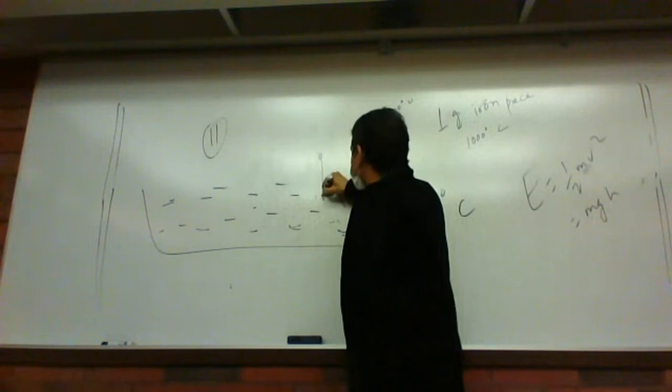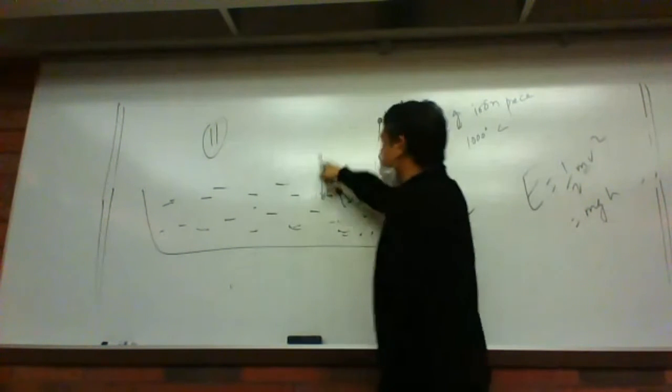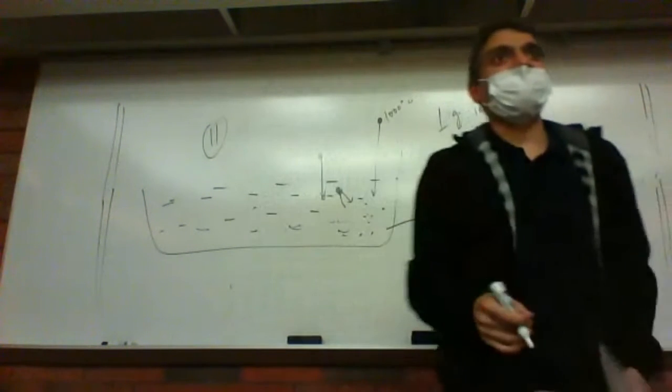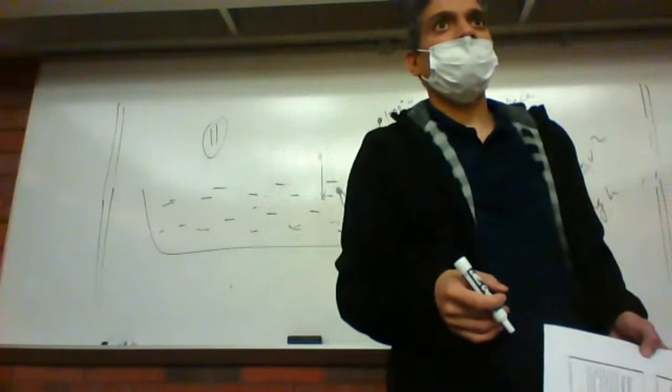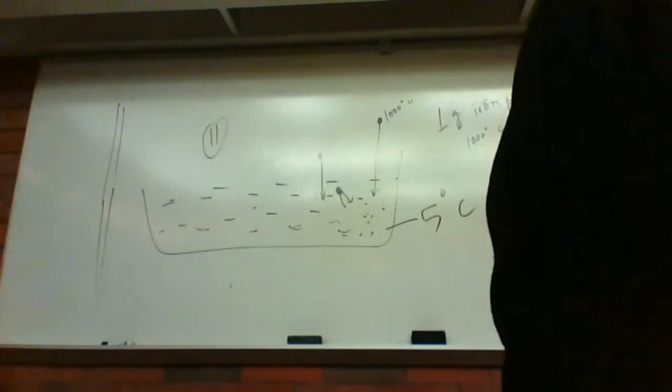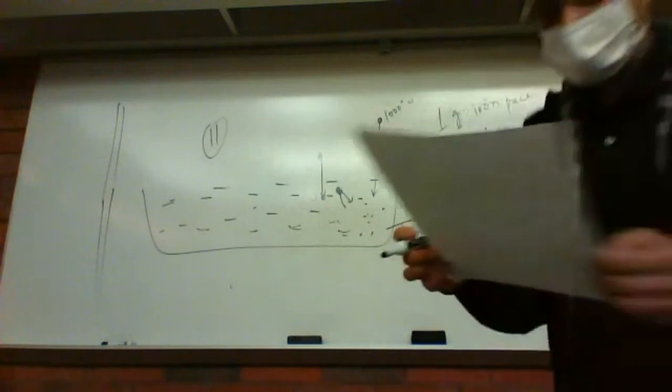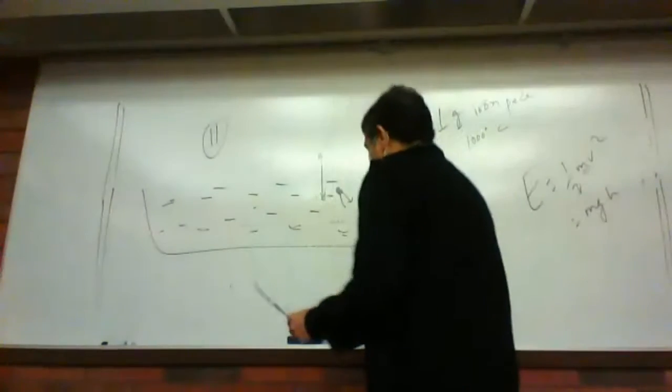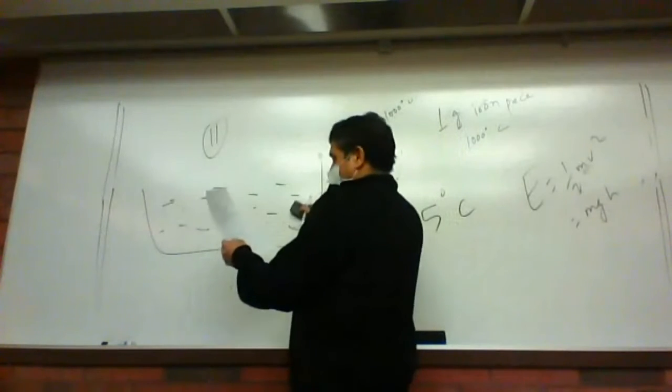If you connect these two things together by wire or just put this ball into it, the heat will always flow from that high temperature body to low temperature body. From 1000 degrees to 5 degrees, good. So it's pretty simple. Now, let's go to slide number 12.